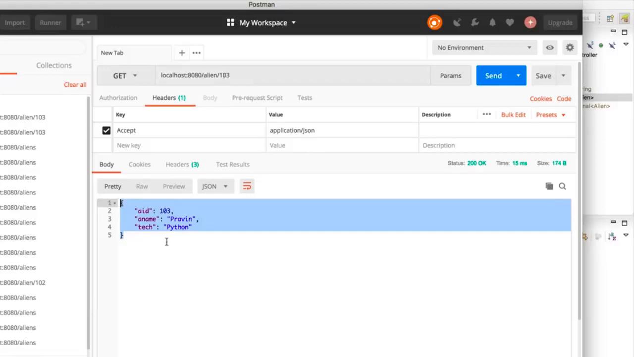Now I want to create a new resource. So I want to say 106. Maybe the name would be Priyanka and the tech is, let's say, Android, or maybe machine learning. How will I do that? That we'll see in the next video. In the next video, we'll see how you send data to the server, how the server will accept it, and how it will save it.